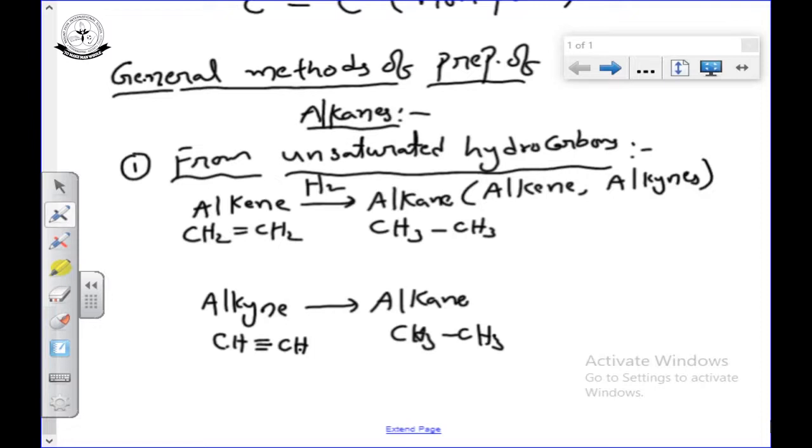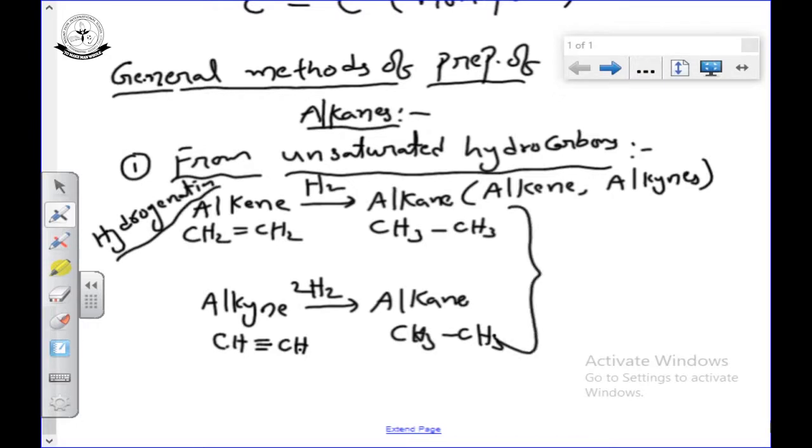What we require to convert alkene to alkane is hydrogen. Alkyne also converts to alkane, here also we need hydrogen, but 2 moles. So we add hydrogen to the alkene or alkyne, and it is converted into alkane. The process of addition of hydrogen is called hydrogenation.